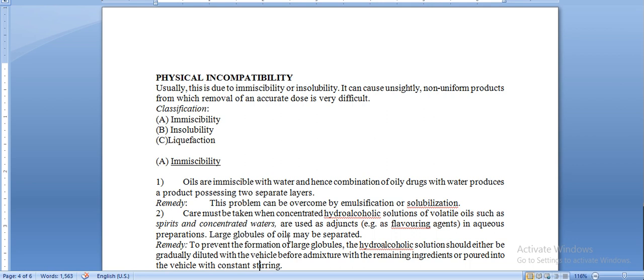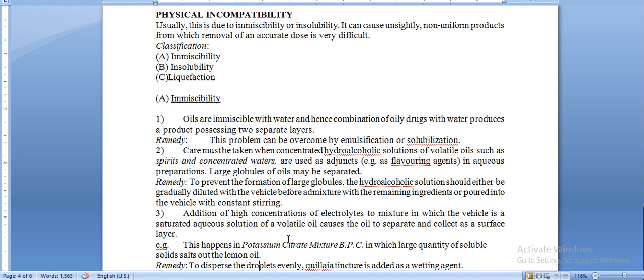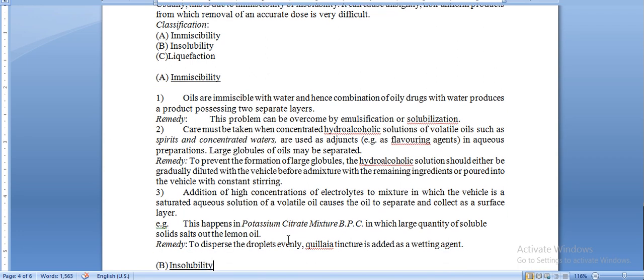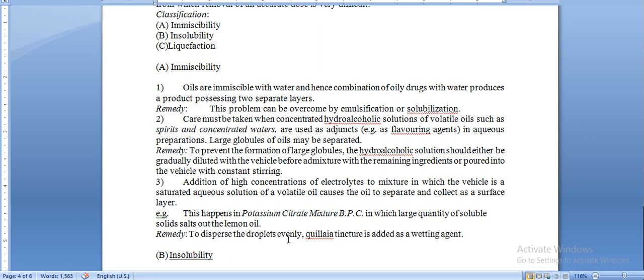Oil is immiscible with water, so the combination of oily drugs with water produces a product possessing two separate layers. These problems can be overcome by emulsification or solubilization methods. Care must be taken when concentrated hydroalcoholic solutions of volatile oils, such as spirits and concentrated waters, are used as adjuncts like flavoring agents. So immiscibility means oil and water are immiscible with each other. If this is mentioned in the prescription, it shows incompatibility. This type is called physical incompatibility.